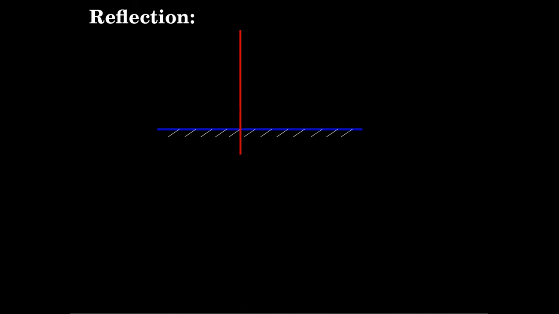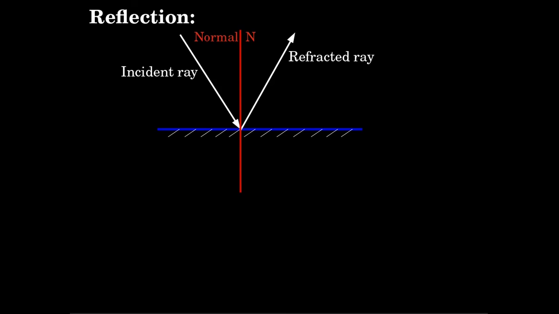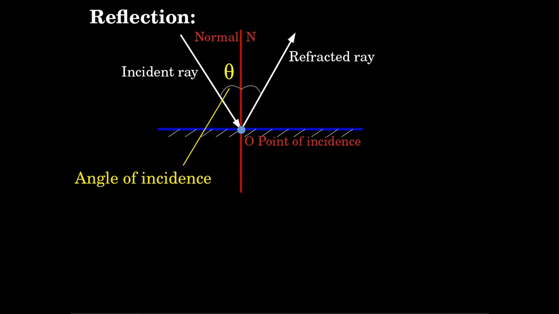Suppose this is a plane and this is a normal, means this is perpendicular to this plane. Now if this incident ray makes an angle with the normal, that angle we call as angle of incidence, generally denoted by i, or say theta.